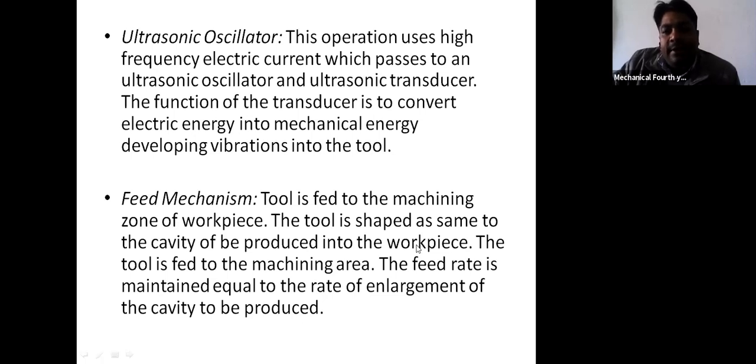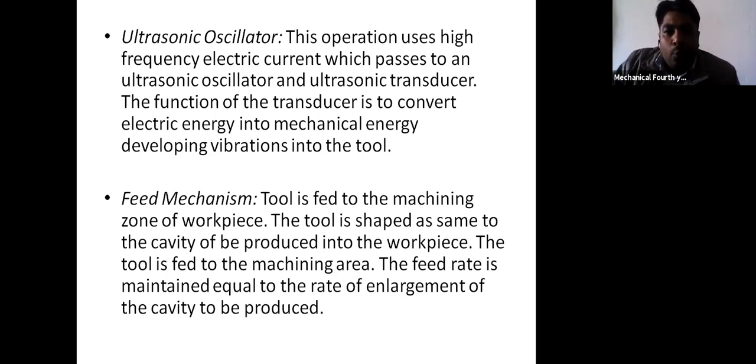Just now I said that the tool should be the mirror image of the cavity to be produced in the workpiece, and the tool is fed to the machining area, and the feed rate is maintained equal to the rate of enlargement of the cavity. And this feedback mechanism can be automatic or semi-automatic.